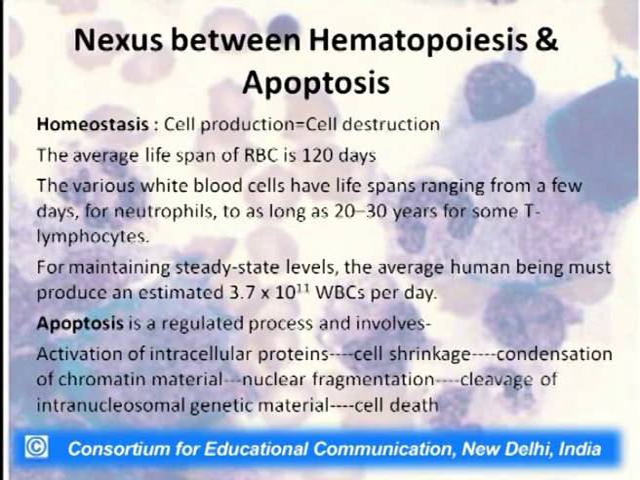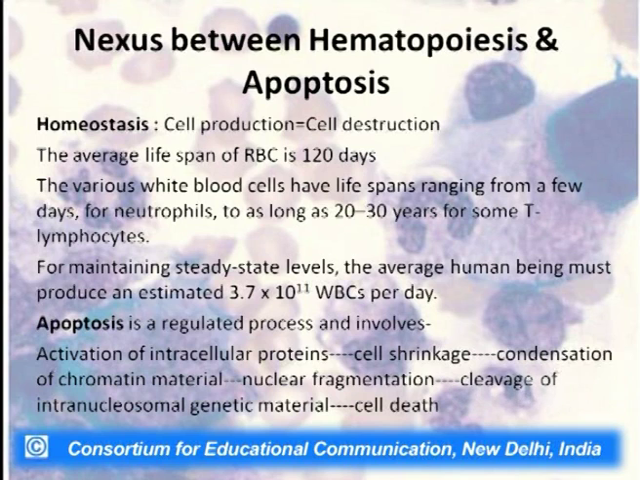Now, how is hematopoiesis regulated naturally? We have cell production in our body, and the cell production is always equivalent to the cell destruction. For example, the average lifespan of an RBC is 120 days. The various white blood cells have lifespans ranging from a few days, for example in neutrophils, to as long as 20 to 30 years for some T lymphocytes. For maintaining a steady state level, the average human being must produce an estimated 3.7 x 10^11 WBCs per day.